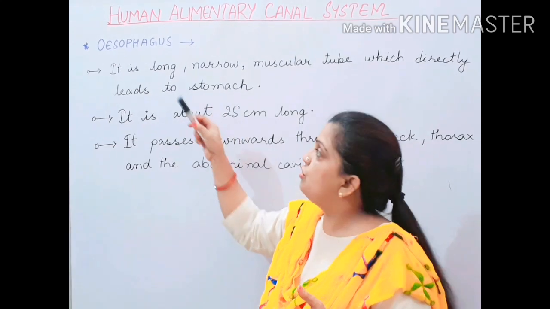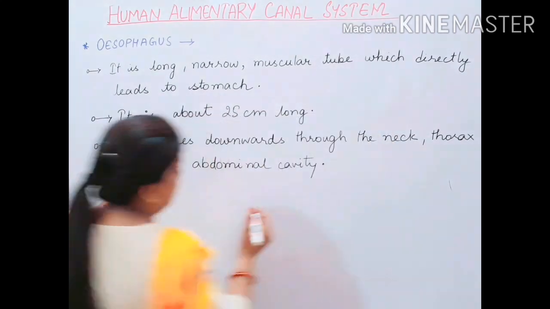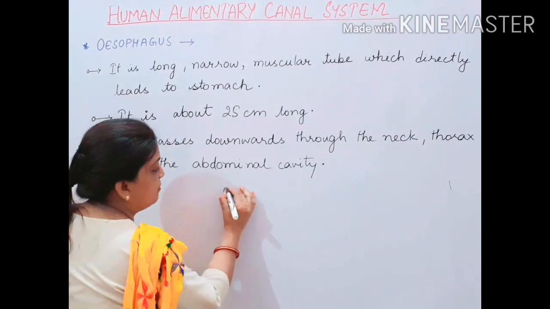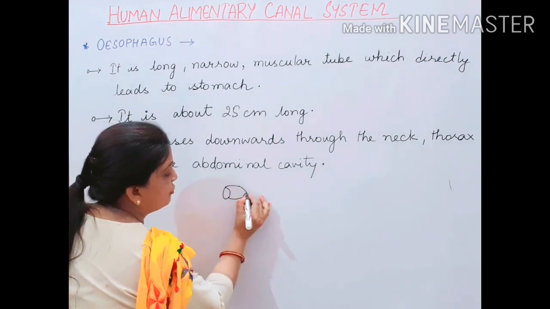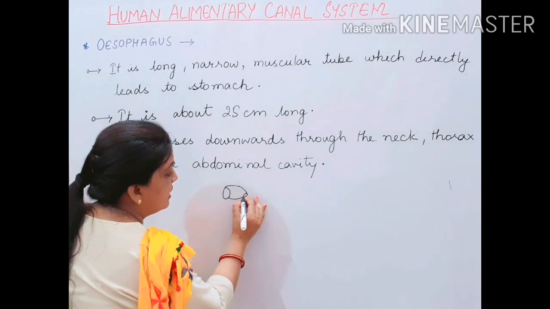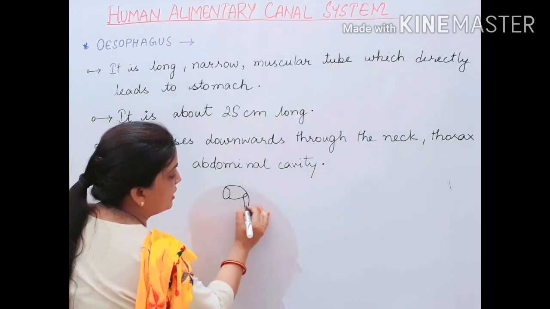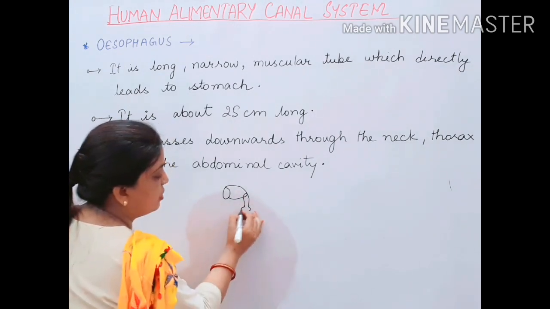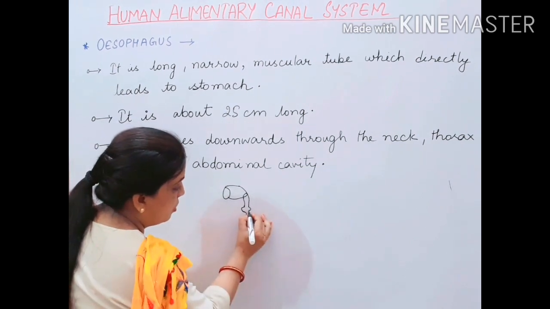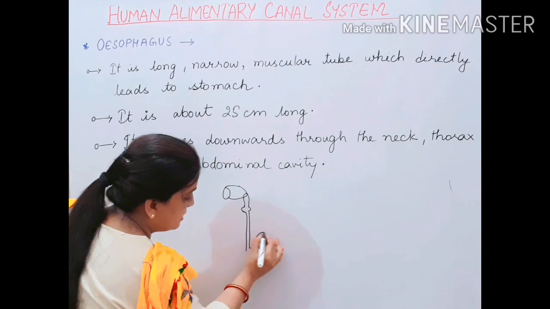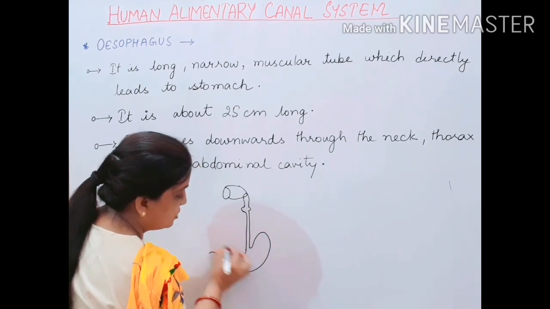If I diagrammatically explain, this is your buccal cavity. This buccal cavity is opening into the oropharynx, the pharynx part. Then this oropharynx is moving into the larynx part, glottis and all. Then from your neck portion, it is moving down as a long tube-like structure, and this long tube-like structure will be opening into the stomach.